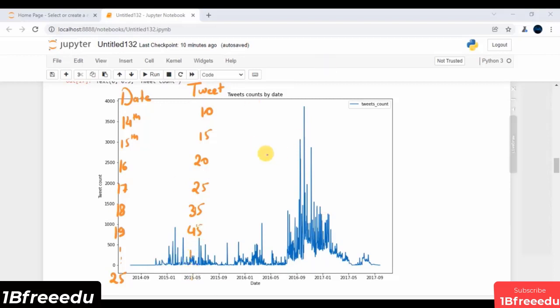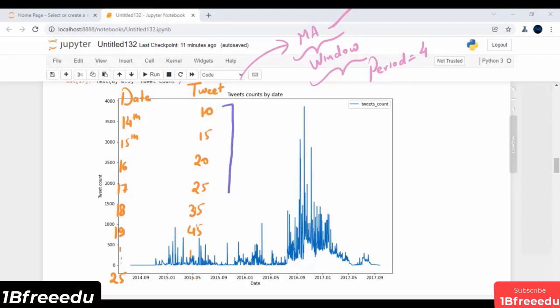So if I say, hey, can you compute its moving average considering your window? Again, window is typically your business period. If my minimum period is, let's say, 4, it means first and foremost I will consider this period, and whatever mean I get, imagine its mean is 17. In a similar way, with respect to 18th of July, imagine my moving average is 30.